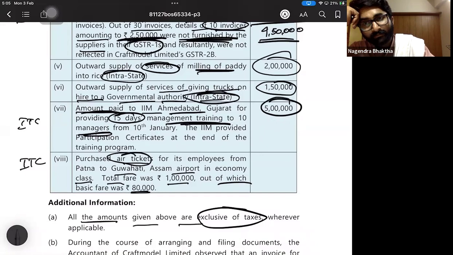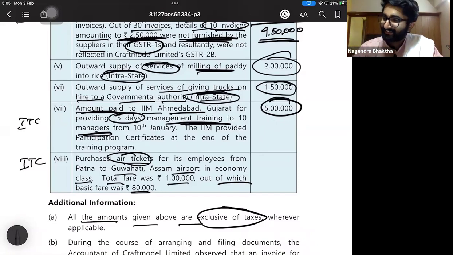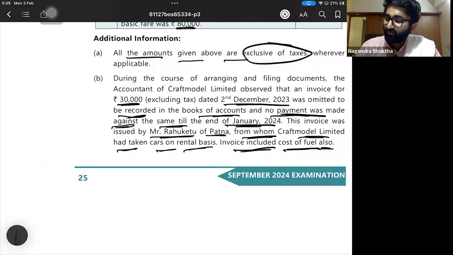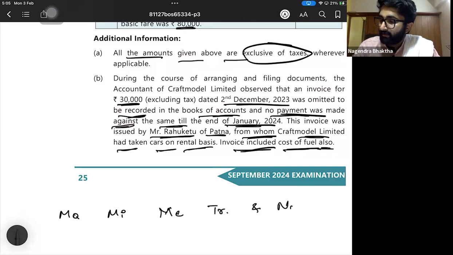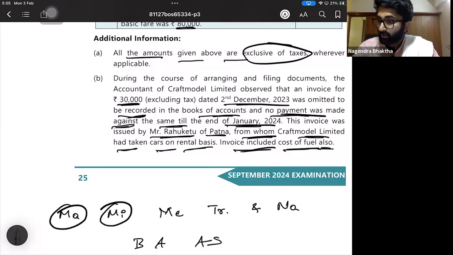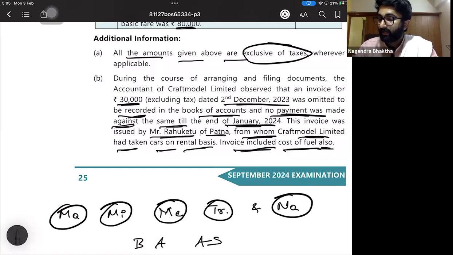The northeastern states: Manipur, Mizoram, Meghalaya, Tripura, Nagaland, Bagdogra in West Bengal, Assam, Arunachal Pradesh, and Sikkim.